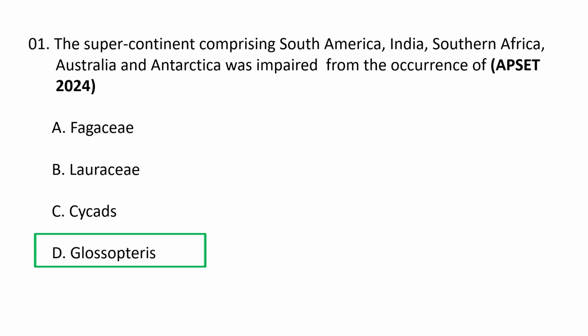occurrence of the Glossopteris plant provides scientific evidence for its existence. The widespread fossilized remains of Glossopteris found on these widely separated continents strongly suggested that they were once connected as a single landmass, which was a key piece of evidence for Alfred Wegener's theory of continental drift. So the correct option is D.